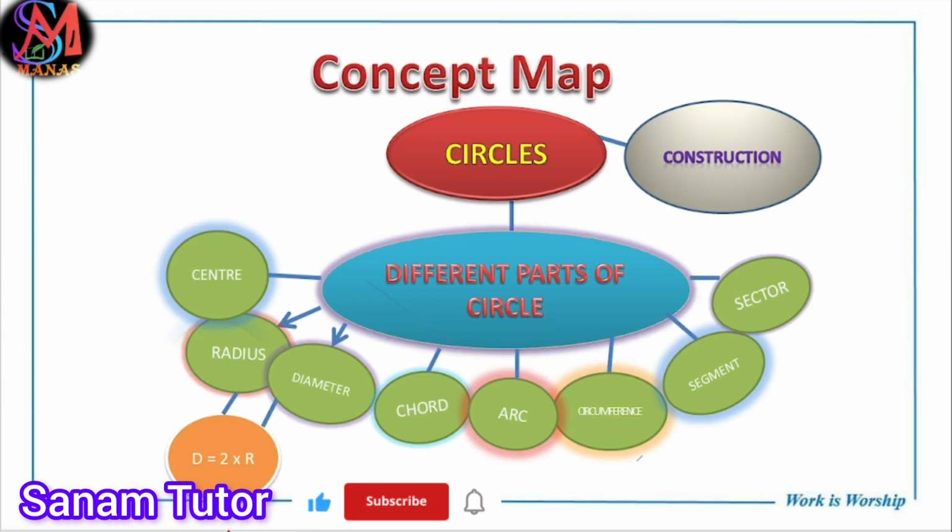This is the concept map. How to remember? Now we know what a circle is, and how to construct the circle using either a circular object or a compass, and the different parts, that is center, radius, diameter, chord, arc, circumference, segment, sector, and the relation between diameter and radius: D equal to 2r.